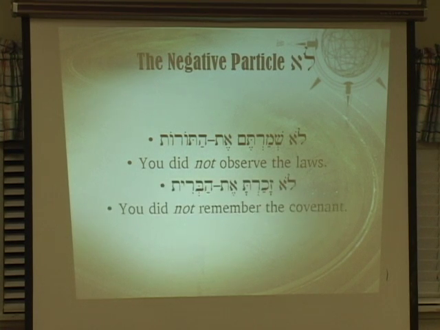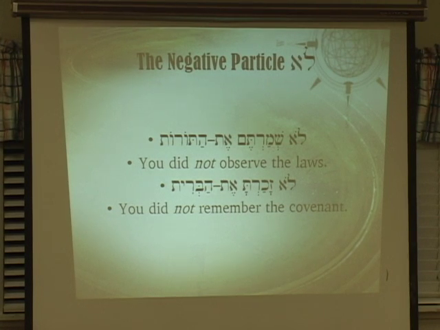Another example. Lo zacharta et habrit. You did not remember the covenant. So zachar is the lexical form. You have a suffix formative, kametz tav at the end. You see zacharta. Which gender is that? It's masculine gender.